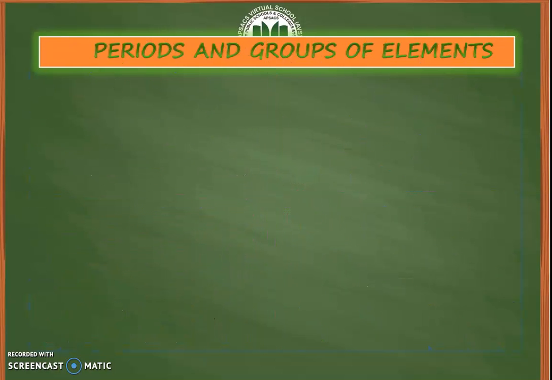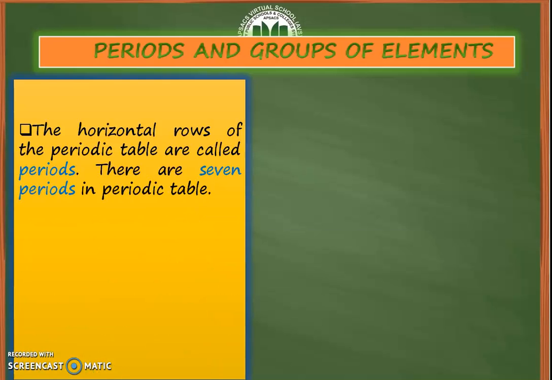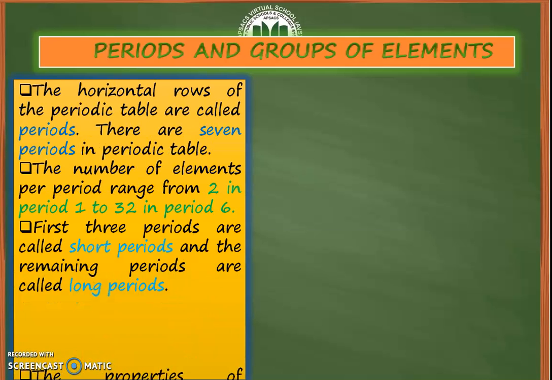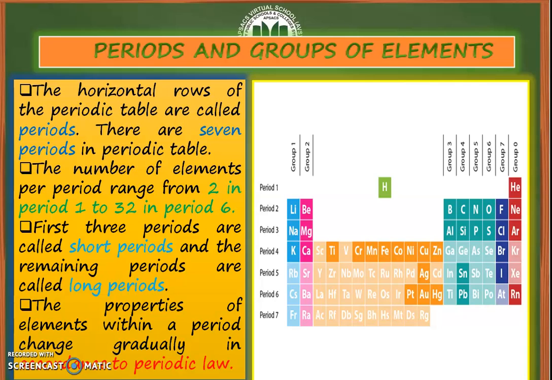Now let's discuss what are periods and groups of periodic table. So with the help of this diagram, we can see the concept of periods of periodic table. The horizontal rows of the periodic table are called periods. There are total 7 periods of periodic table.